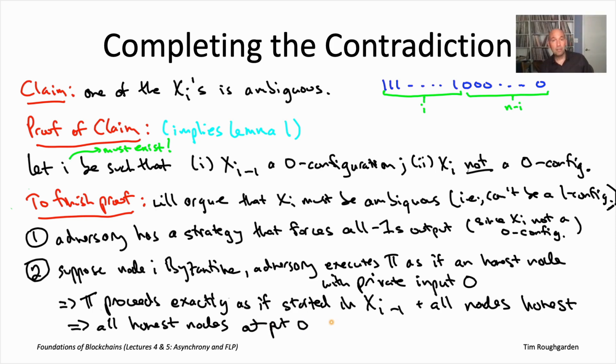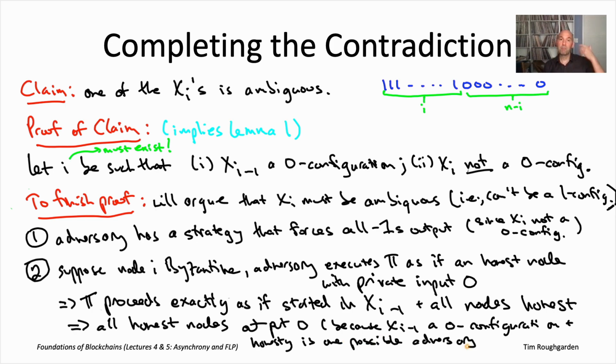So we've now exhibited a strategy for the adversary by which it can force the all zeros output, starting from the initial configuration xi. And again, that adversary strategy is just that the adversary flips its private input in its mind first. Its real private input is a 1, the adversary pretends it's 0, and then follows the protocol pi honestly from there. That's certainly a legitimate adversary strategy, starting from xi.